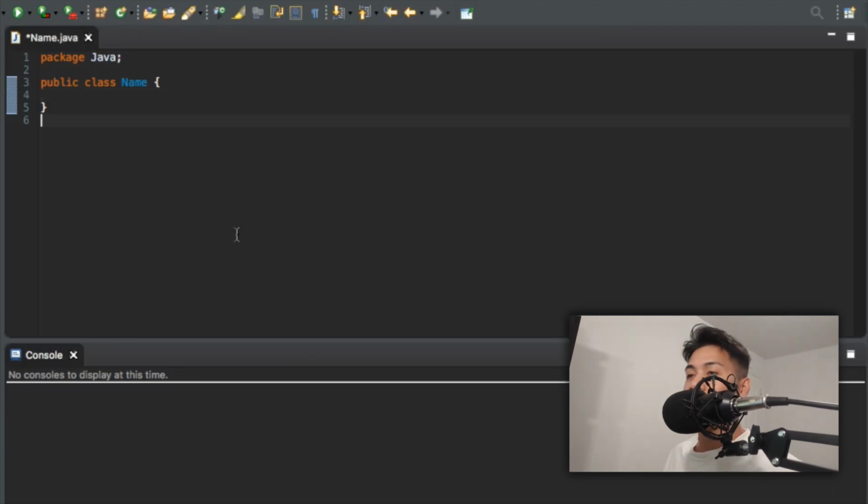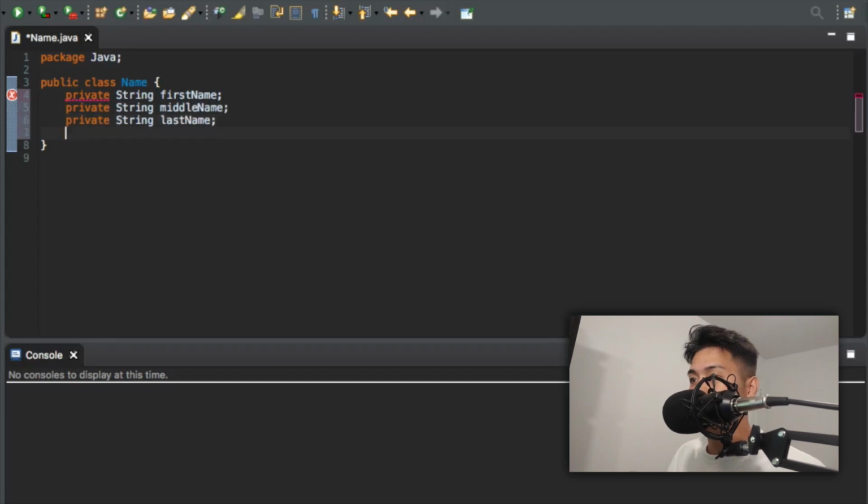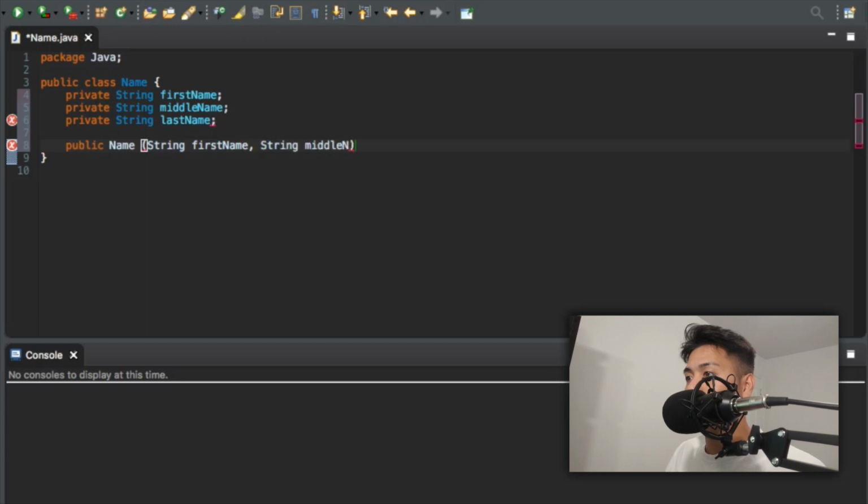Cool. So over here I already created a class. It's called Name. I haven't filled anything out yet, so let's just make this class right away. Our instance variables are going to be our first, middle, and last names. So private String firstName, private String middleName, and private String lastName. Next, we just got to create that constructor really quickly. So public Name, and just insert our parameters: String firstName, String middleName, and String lastName.